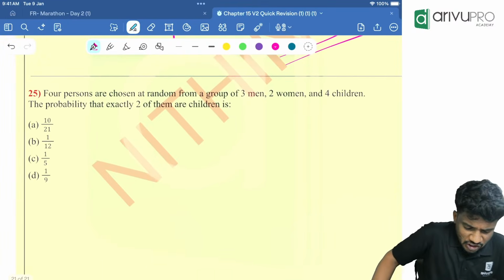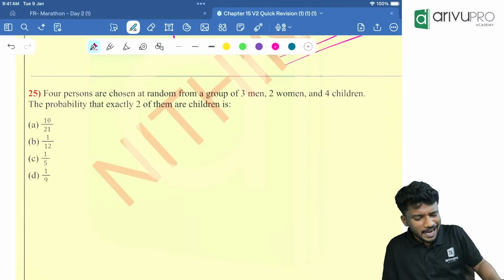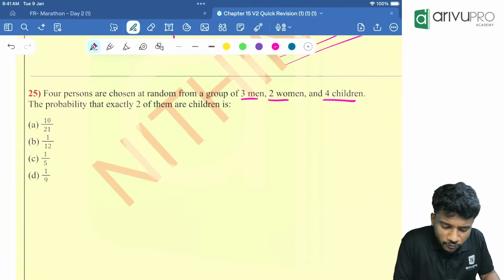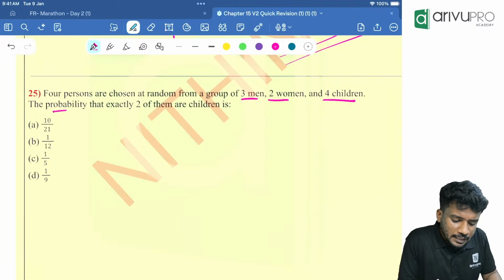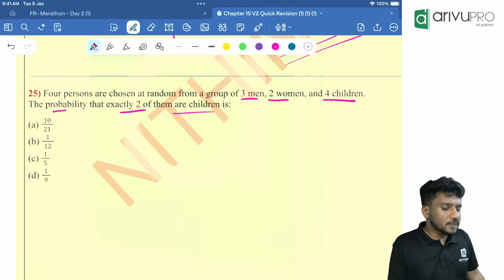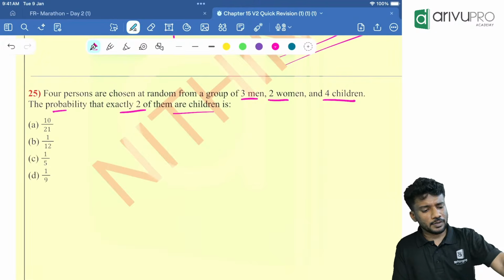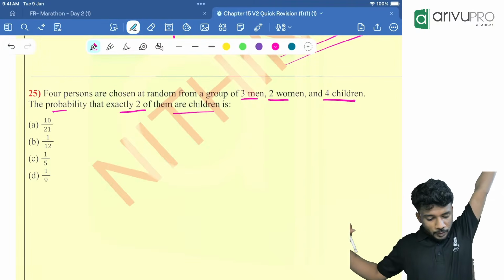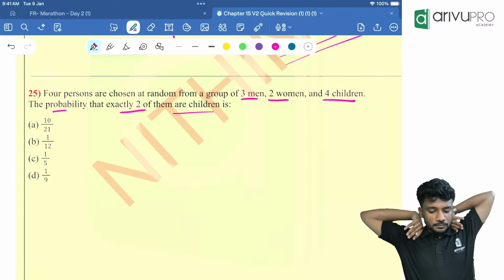4 persons are chosen at random from a group of 3 men, 2 women, 4 children. Probability that exactly 2 of them are children is the question. Try. You can try this question. Okay. You can try this.